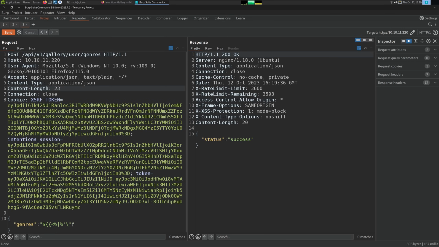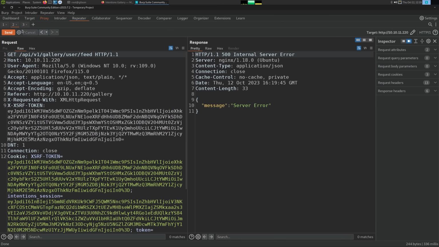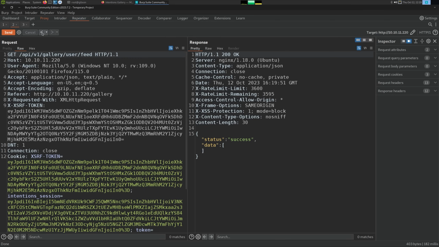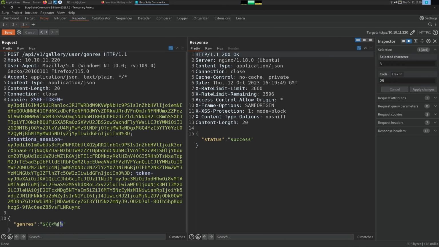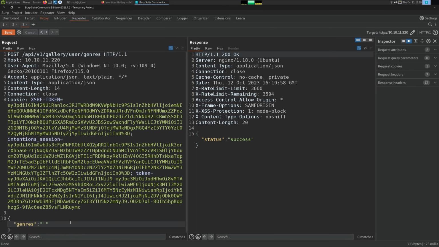So server error, let's get rid of a double quote. Go over to server error. Let's get rid of a single quote. Go back. And we get success, but nothing. So single quotes are failing. Typically, whenever a single quote is a bad character, it's going to be some type of SQL injection.